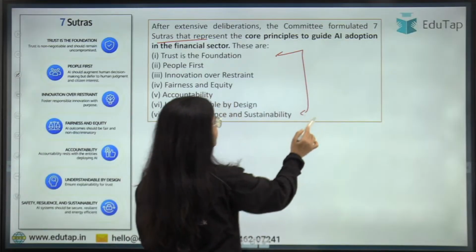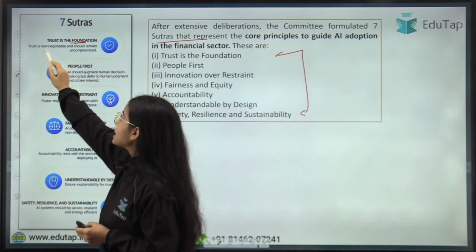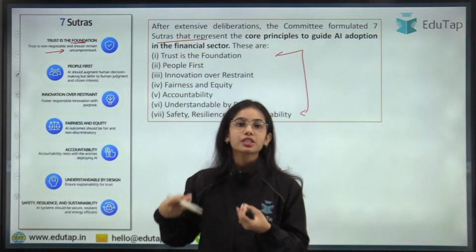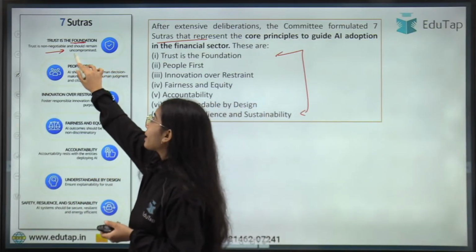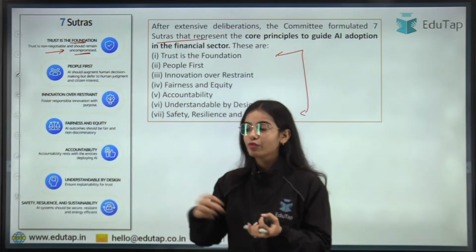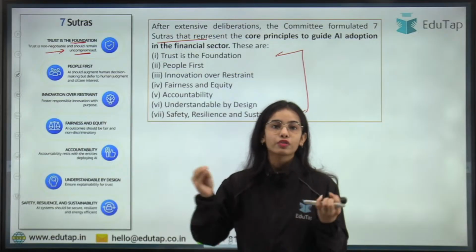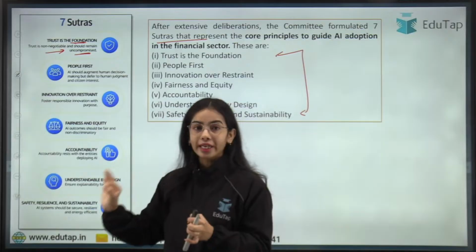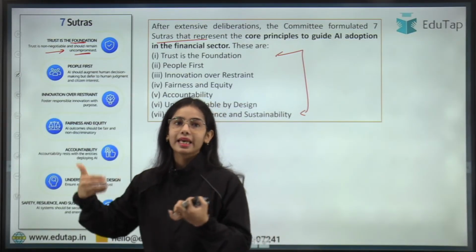Okay, so what are the 7 principles? The first is: trust is the foundation. That means trust is non-negotiable. The customers and the regulators should be able to trust the AI models. It's not that we want to do innovation and develop AI models, so we compromise the trust of consumers and regulators. That should not happen. Trust should not be compromised in any scenario.